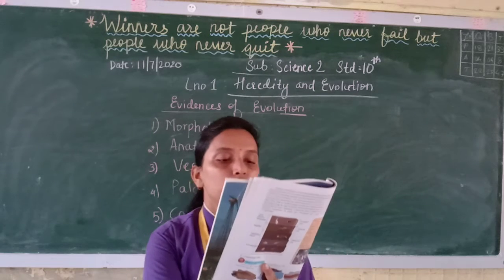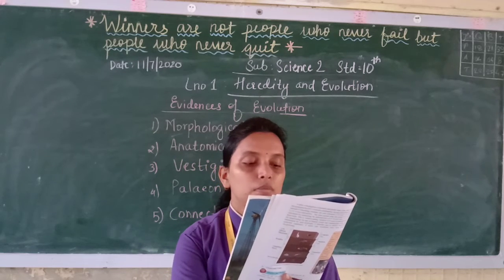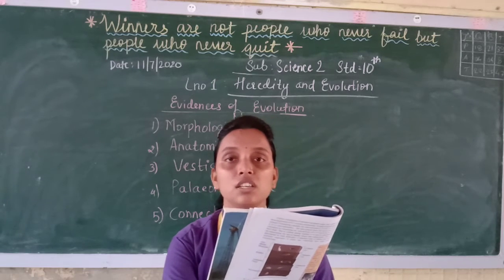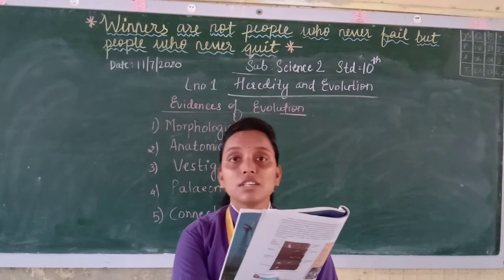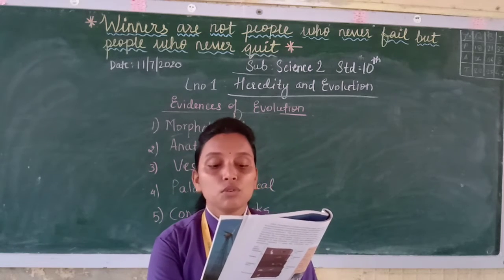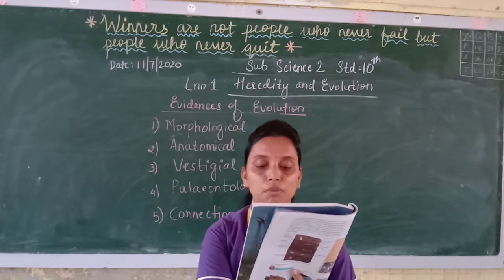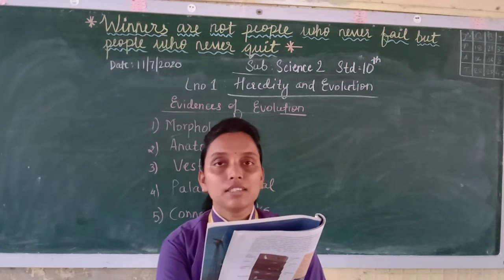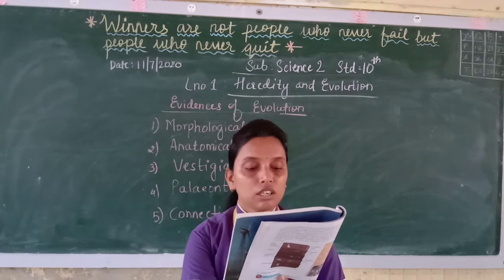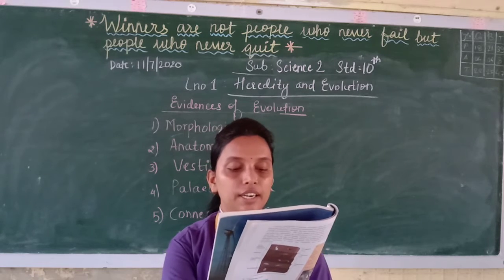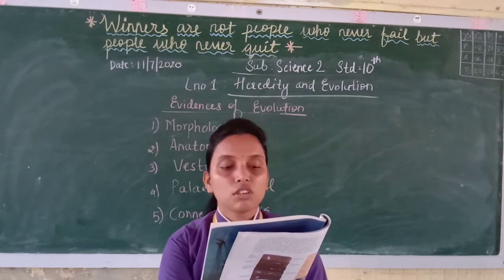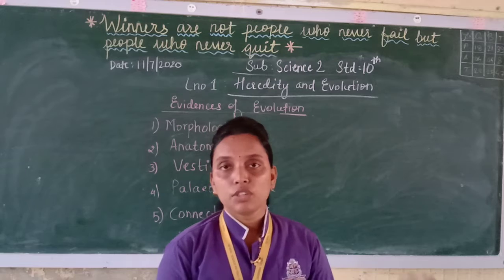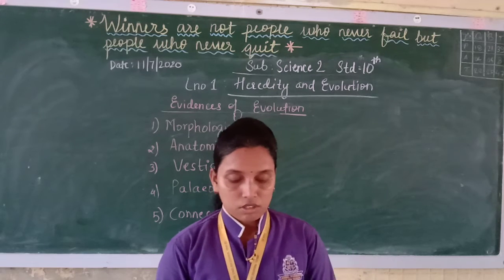The comparative study of embryonic development stages of various vertebrates given in the picture shows that all embryos show extreme similarities during the initial stages. If you observe on page number 7, figure 1.10, embryos during different stages, you will find similarities in structure. Similarities in the initial stages indicate a common origin of these animals. So there is embryological evidence also that they must have originated from a common ancestor.